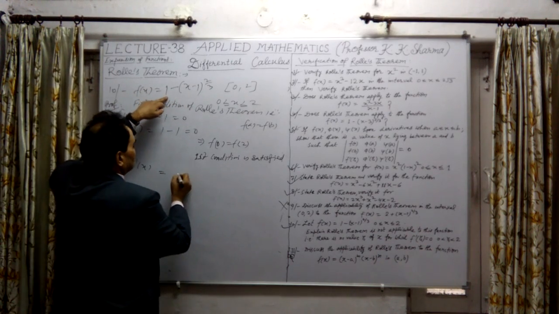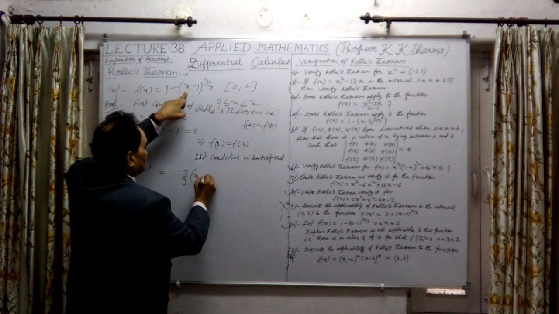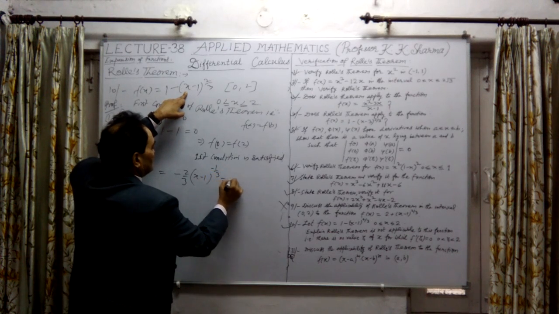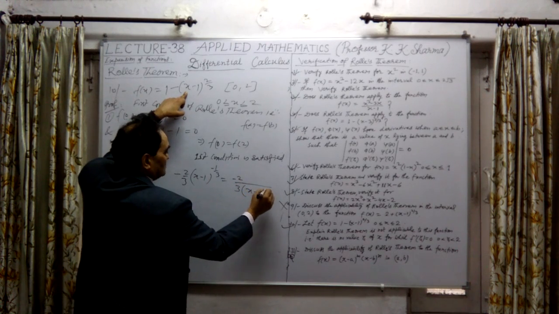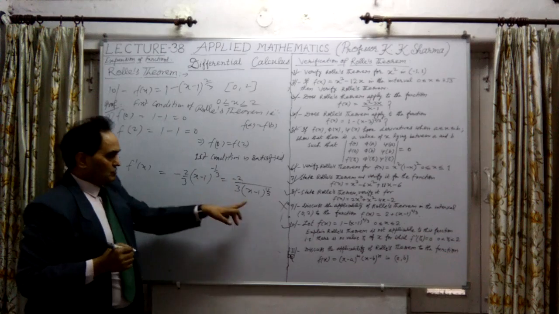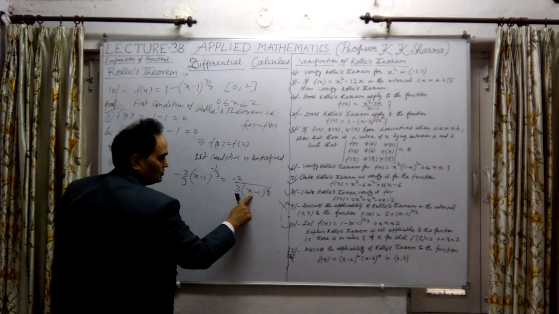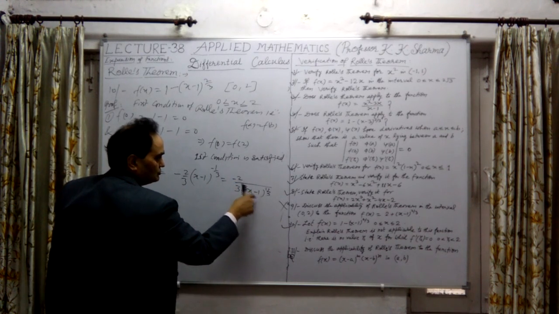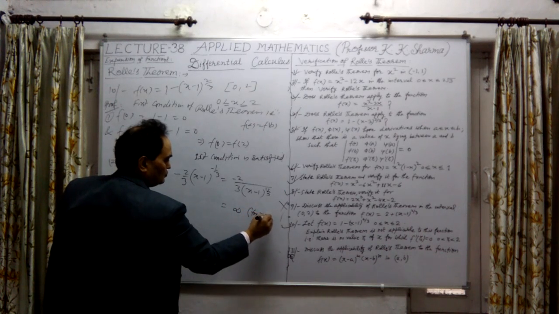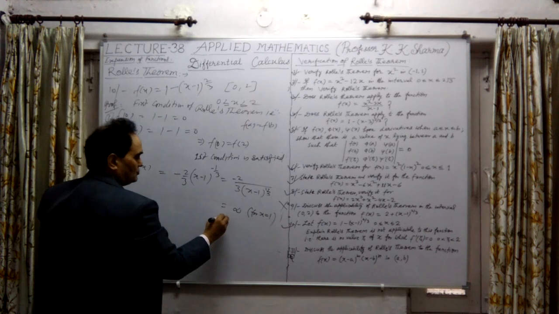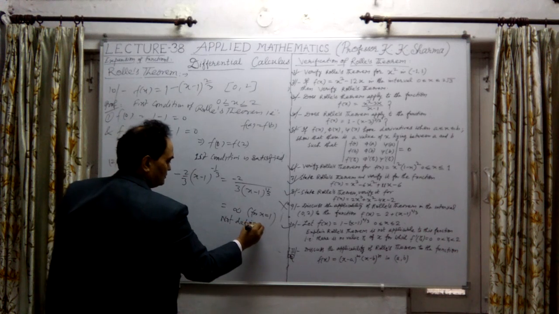So f dash x: 1 is 0, this is minus 2 upon 3 power 4, this is x minus 1, again minus 1 upon 3, which is minus 2 upon 3 divided by (x minus 1) power 1 upon 3, positive. Now here x equal to 1 is not defined, it is infinity. If I substitute x equal to 1, 1 minus 1 is 0, something upon 0 is infinity. We cannot define it for infinity, so the value is not defined.